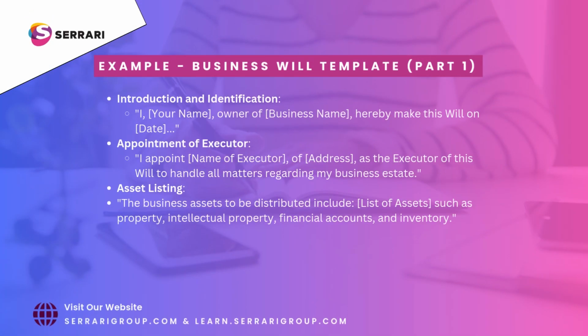Example Business Will Template, Part 1. Introduction and identification. I, your name, owner of, business name, hereby make this will on, date. Appointment of executor. I appoint, name of executor, of, address, as the executor of this will to handle all matters regarding my business estate. Asset listing. The business assets to be distributed include list of assets, such as property, intellectual property, financial accounts, and inventory.